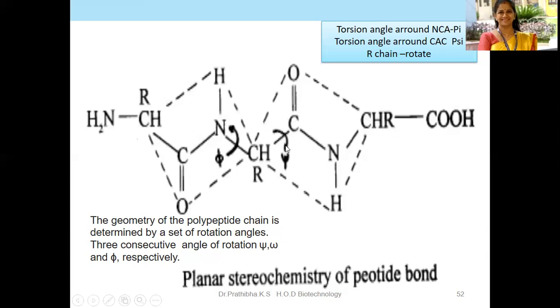The torsion angles phi and psi provide the flexibility for the polypeptide backbone to adopt a certain fold. The third possible torsion angle within the protein backbone, called omega, is essentially flat and fixed at 180 degrees. So we will not discuss that omega. You just keep this in your mind.